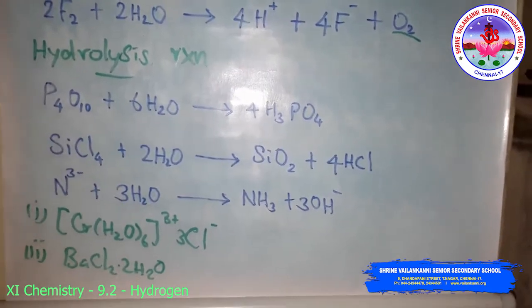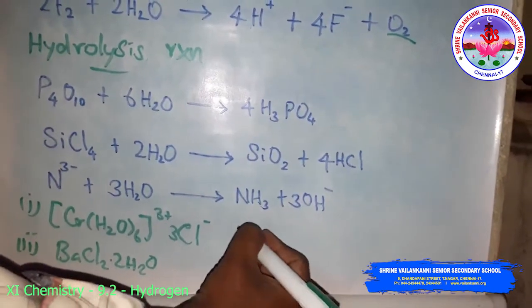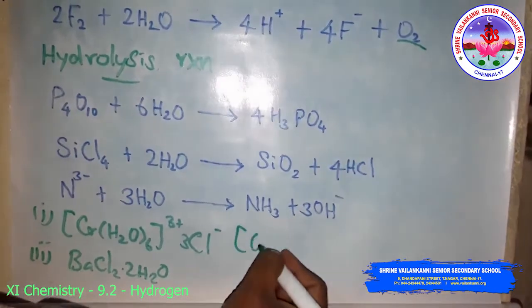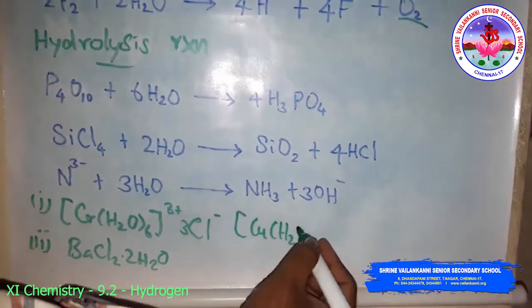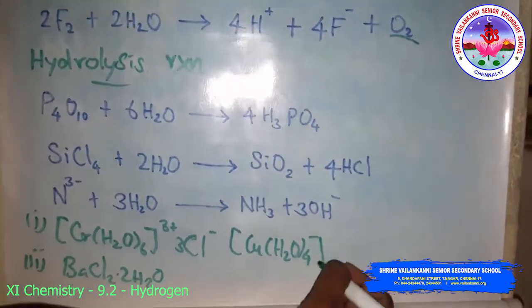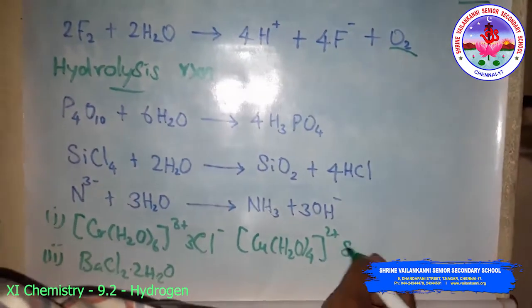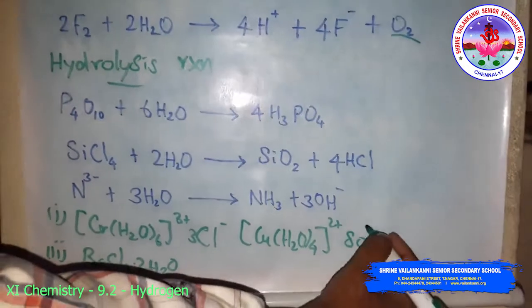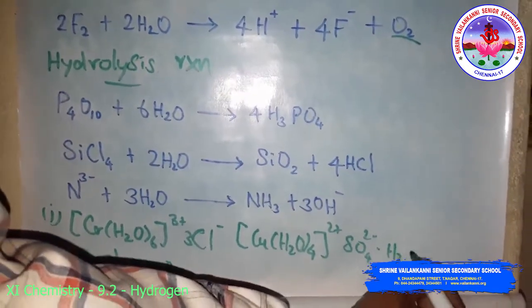Then the hydrogen bonded water example is Cu(H2O)4 2 plus and SO4 2 minus dot H2O.